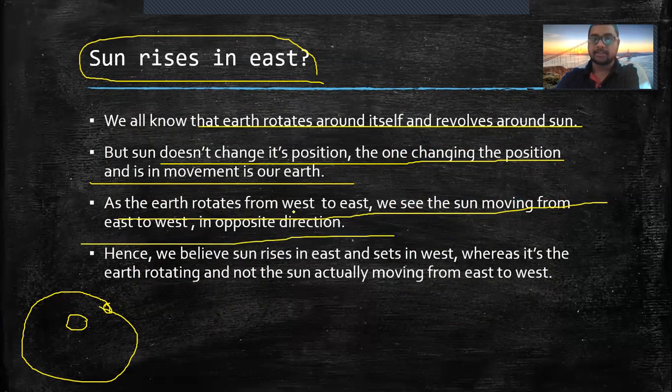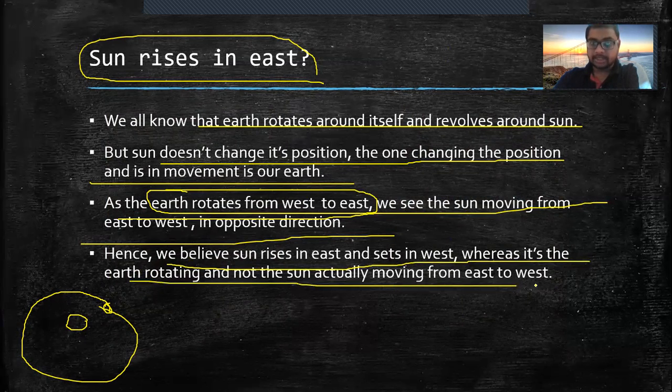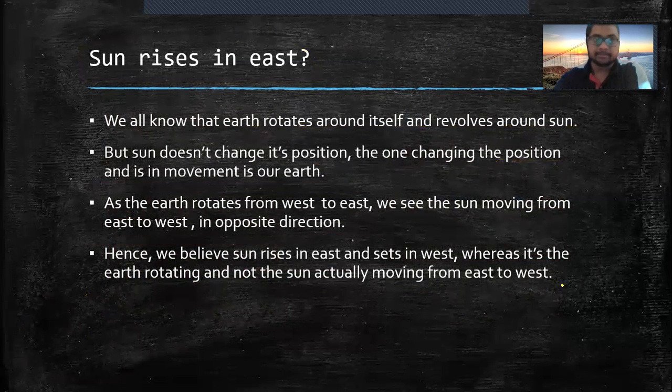That is in opposite direction. Correct? Earth rotates from west to east. And that's why we see the sun moving from east to west. Hence, we believe sun rises in the east and sets in west, whereas it's the earth rotating and not the sun actually moving. Okay, keep this in mind.